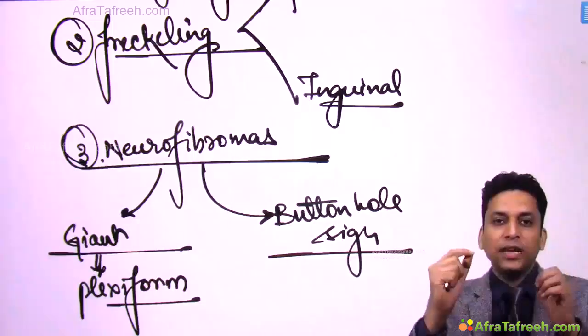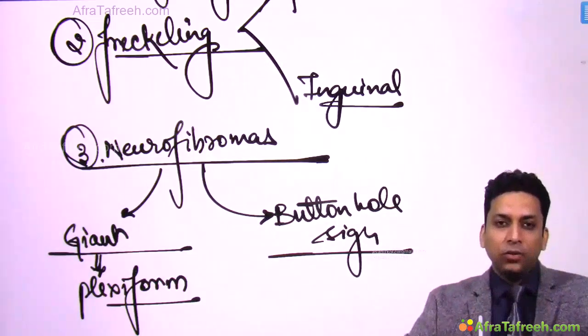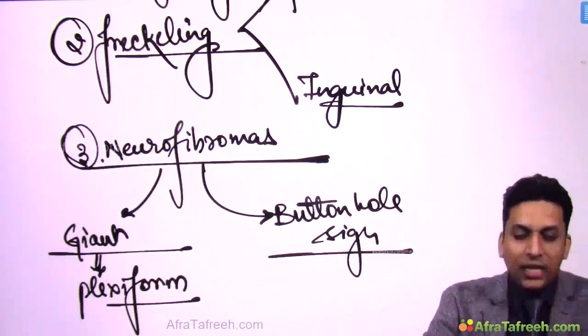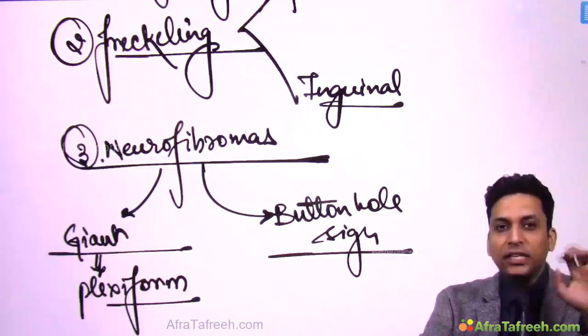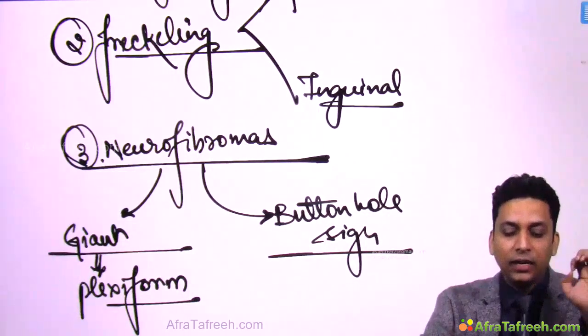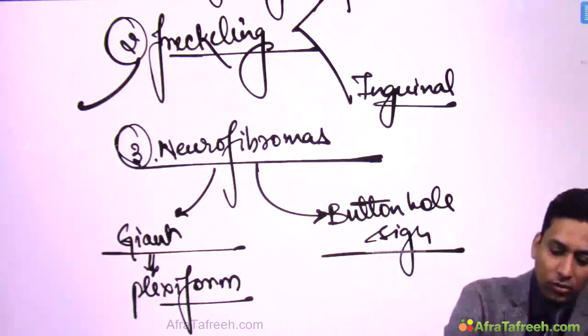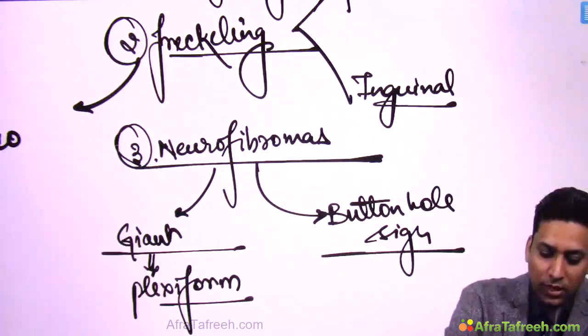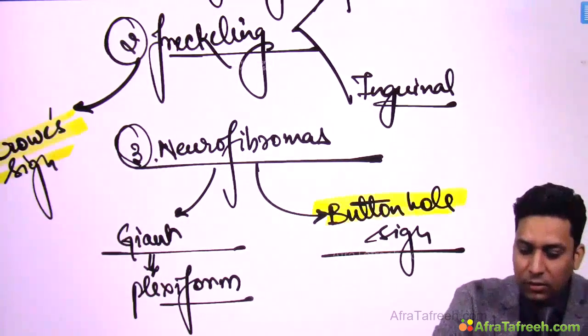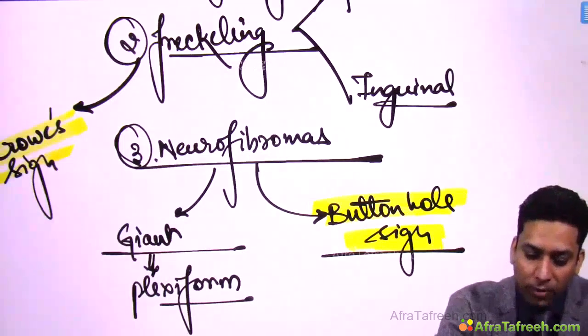So this is very much like a buttonhole, because in the shirt there is a buttonhole through which the button passes out and in. So this is the buttonhole sign which is seen. Similarly, the freckling which is present over axilla and inguinal area in patients suffering from neurofibromatosis, this axillary freckling is also known as crow sign. So these are two signs which you can remember: freckling, crow sign, buttonhole sign, neurofibromas.